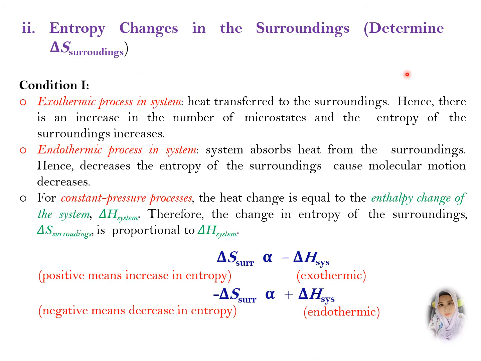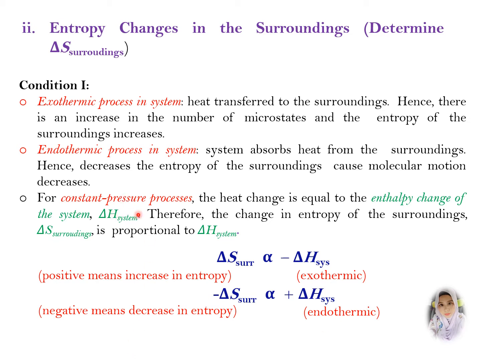Entropy change in the surroundings, delta S surrounding. An exothermic process means heat is transferred from the system to the surroundings. Therefore, it increases the number of microstates and the entropy of the surroundings. In an exothermic reaction, delta H is negative and favors a spontaneous reaction. An endothermic process means the system absorbs heat from the surroundings. Therefore, the entropy of the surroundings decreases due to decreased molecular motion.